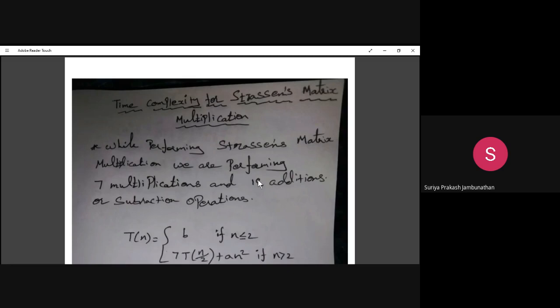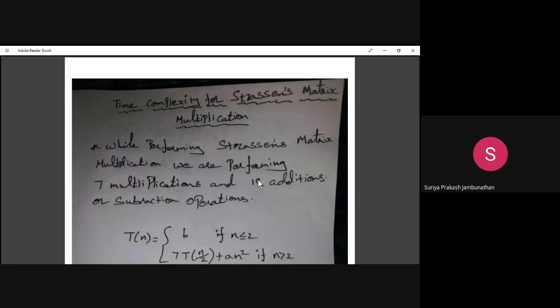So you have this understanding already. Compared to the normal matrix multiplication, which takes n square, here we have 1.8 something. So we have about 0.2 less compared to the normal time complexity. So let's get into the time complexity work.